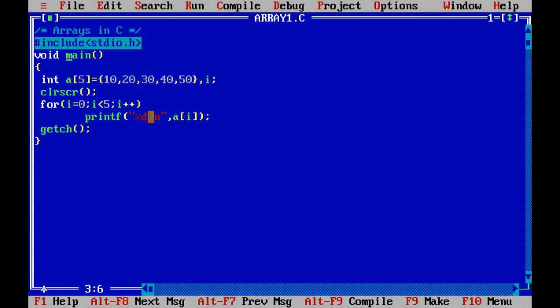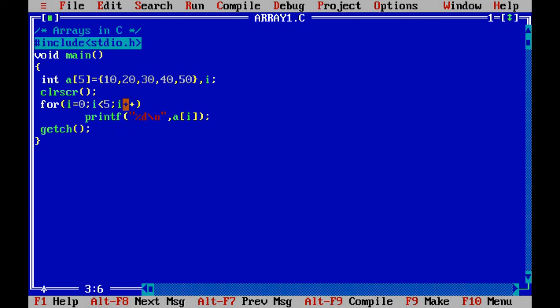printf("%d\n"), where \n indicates that the next number should be printed on the next line. At the place of %d, it first displays the first element, that is a[0]. After printing a[0], that is 10, the cursor moves to the next line.